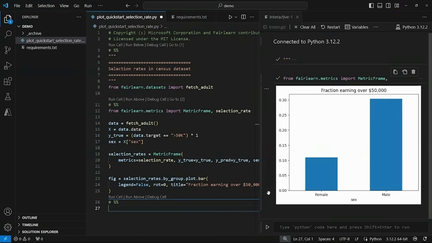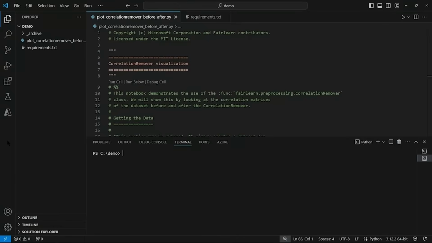So overall, the significance of using tools like fairlearn is to first identify such disparities through metrics like selection rate, and then apply mitigation strategies to ensure that machine learning models do not further these biases. In this demo, we'll reduce unwanted correlations with sensitive attributes like race to ensure that predictive models do not perpetuate or amplify biases present in the original data. Okay, so this code is a demonstration of how the correlation remover from the fairlearn library is used to mitigate the influence of sensitive features on other features within a dataset.